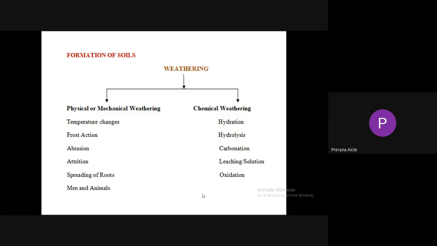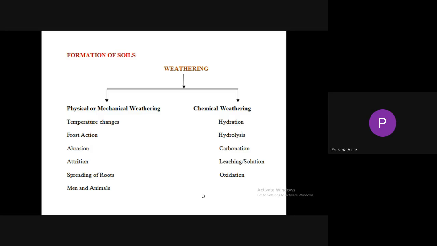Carbonation means the atmosphere consists of carbon dioxide. When this carbon dioxide is mixed with water, carbonic acid is formed. This carbonic acid attacks the rock particles and converts them into pieces.